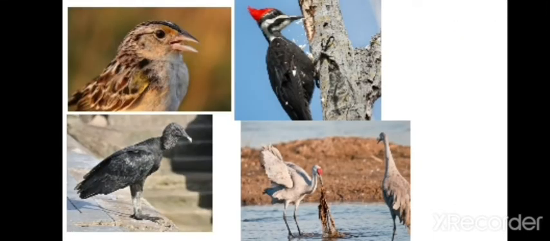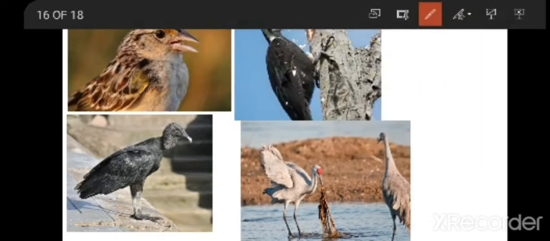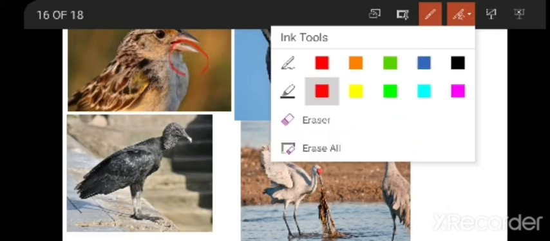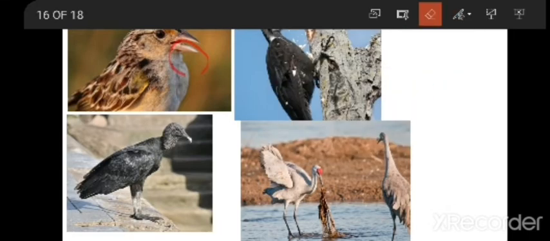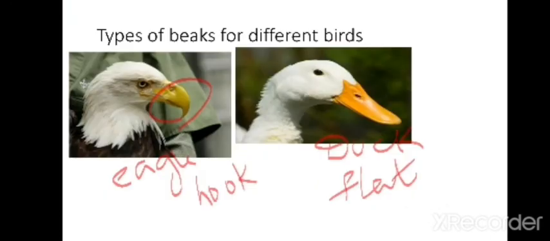And if you see here, you have sparrow. If you see sparrow, the beak is very short and stunted. Why is the sparrow's beak very short and stunted? Because it has to depend upon the grains and also it has to depend upon the worms, different types of worms. I can't give a sparrow a duck like beak because sparrow consumes grains and worms.